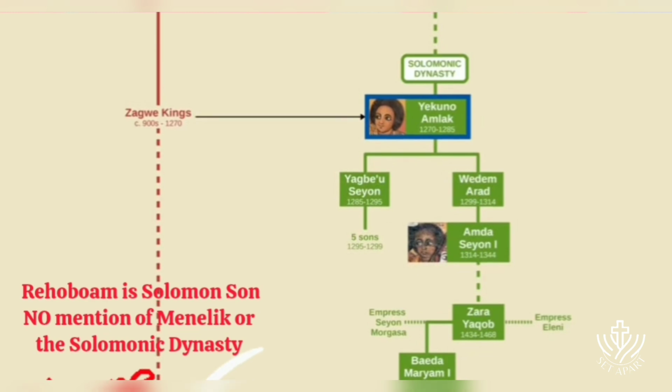The Solomonic dynasty was thus established and would go on to rule Ethiopia for the next 700 years. So, even if we can't say for certain whether or not the Solomonic line goes all the way back to King Solomon, we do know for certain that it goes back at least to 1270, and as far as dynasties go, that still makes it one of the oldest and longest reigning dynasties in world history.